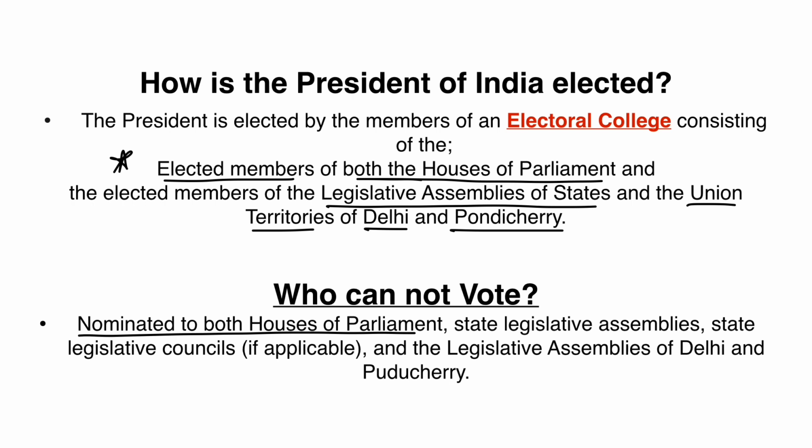Who doesn't vote or take part in the procedure of voting for the president or is not a part of electoral college? So those are nominated members of both the houses of the parliament, state legislative assembly, state legislative councils and legislative assemblies of Delhi and Puducherry. So nominated members will not be a part of the electoral college meant for the election of the president.